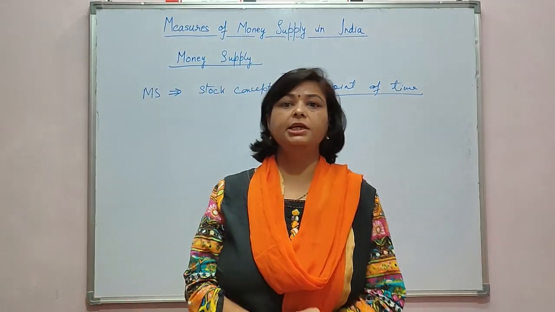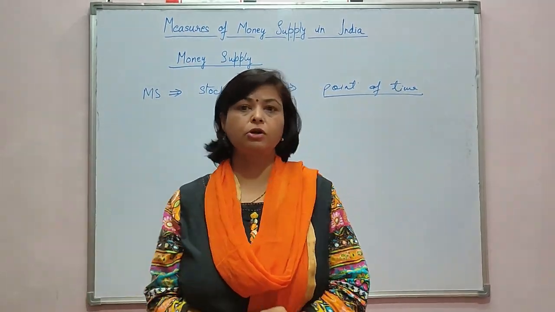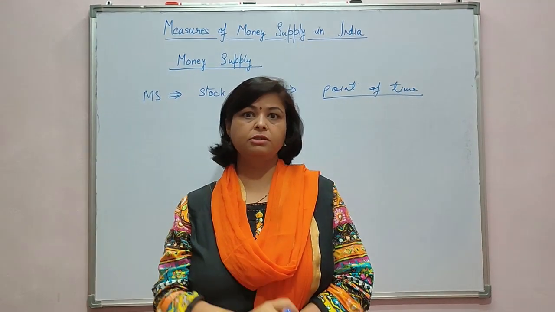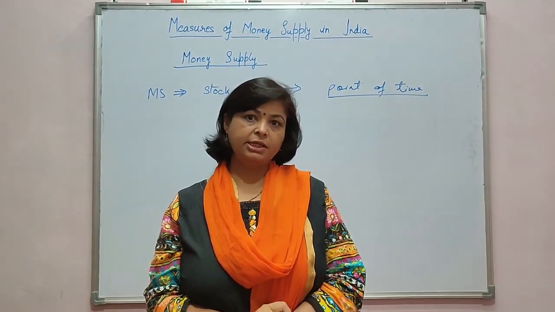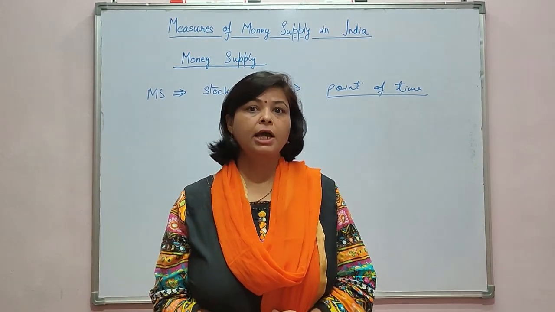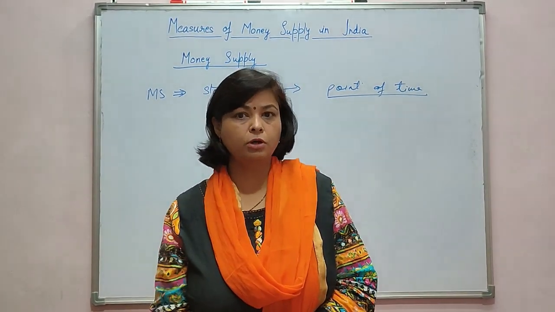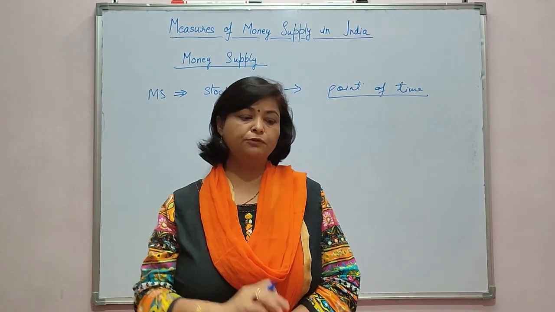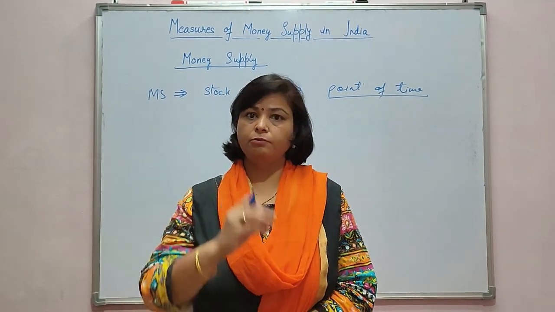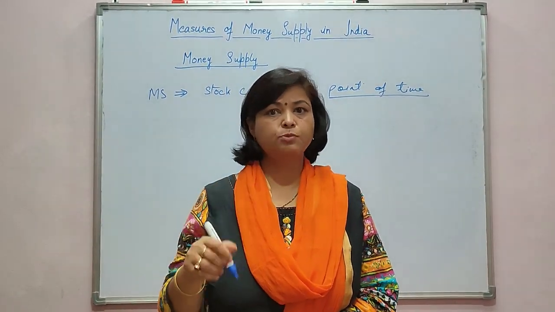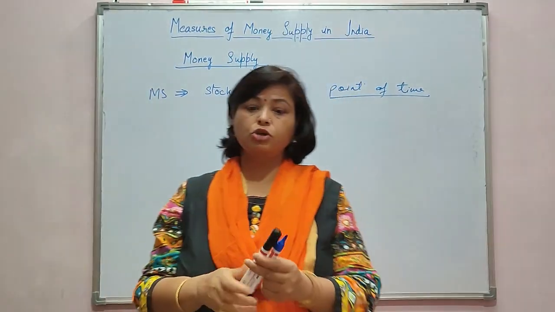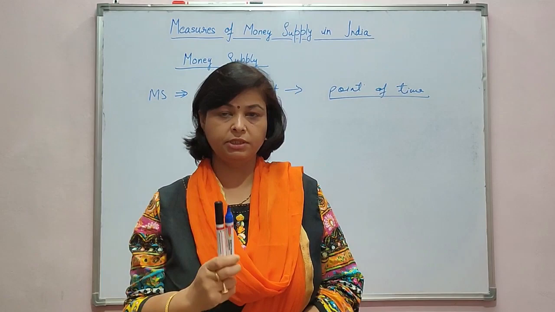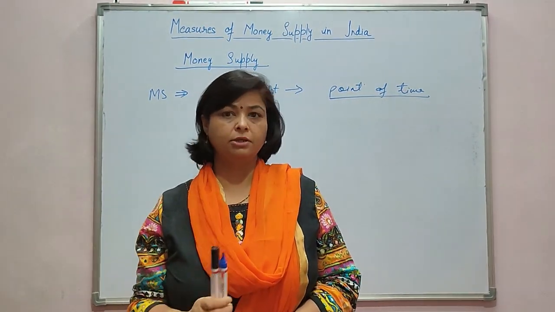So before proceeding further, I'll explain stock and flow variables also. What is a stock variable and what is a flow variable? A stock variable is any variable which is measured at a particular point of time. So if I ask what is the stock of markers at this point of time, I'll say I have got a stock of 2 markers with me right now.